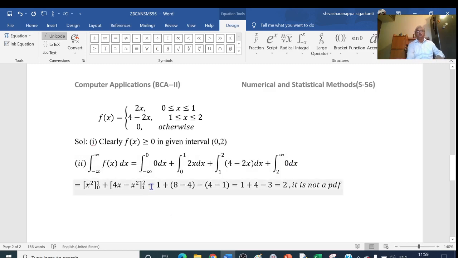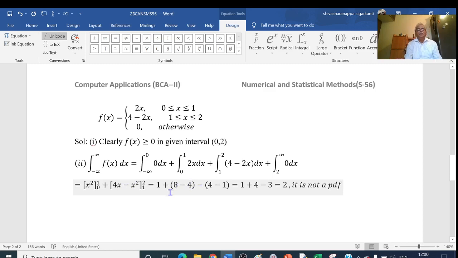Now applying the limits, upper limit minus lower limit. For the first term, put x equal to 1, we get 1 square, which is 1, minus, put x equal to 0, 0 square is 0. So this is 1 minus 0, equal to 1, plus. For the second, first put x equal to 2: 4 into 2 is 8 minus 2 square is 4, so 8 minus 4, which is 4.